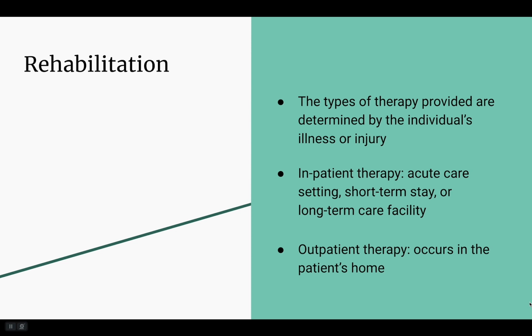Both of these situations are referred to as inpatient therapy because the rehabilitation treatment occurs in a facility where the client is staying. However, in some cases, the individual can return home and visit a therapist once or twice a week, which is referred to as outpatient therapy. Outpatient therapy is commonly prescribed for post-operative rehabilitation, such as that required for a hip, knee, or shoulder replacement.